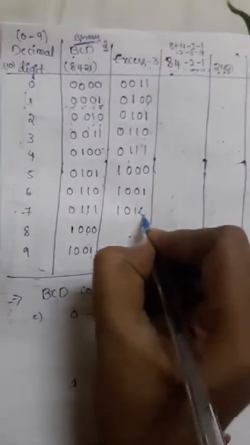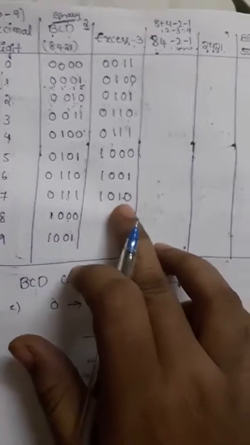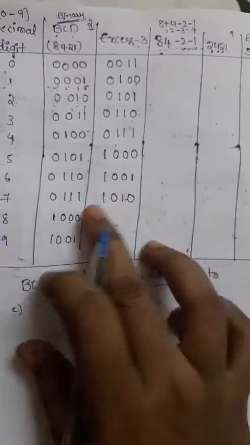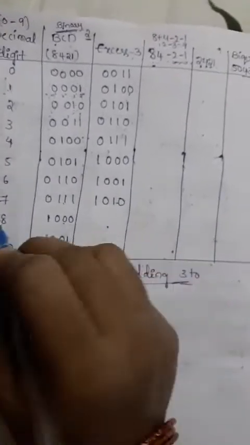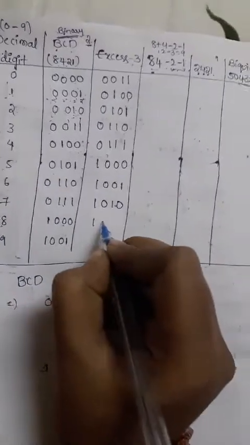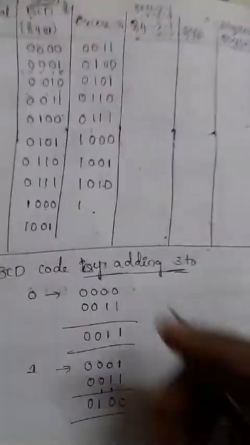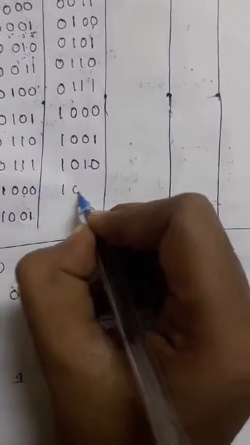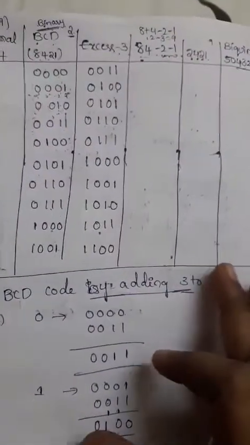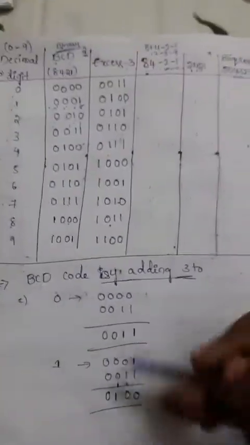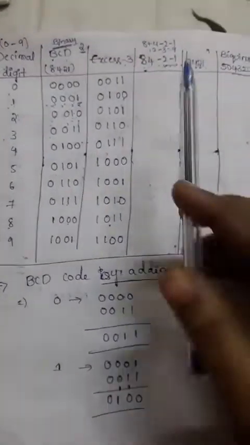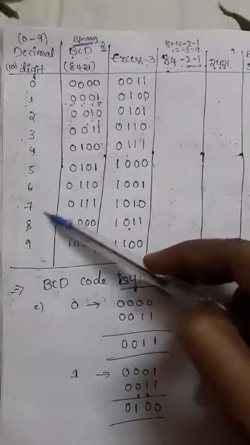So how to write the decimal number 10 in BCD code? It is 0101010. Next, 8 plus 3 is 11. What is the BCD code of 11? That is 1011. And 9 plus 3 is nothing but 12. How to write the 12? 11100. Okay, so this is how to write excess 3 code. By using this addition process we need to write excess 3 code for any BCD code.